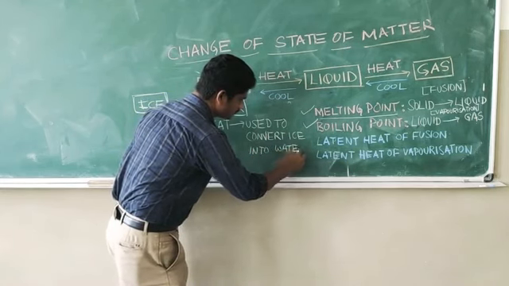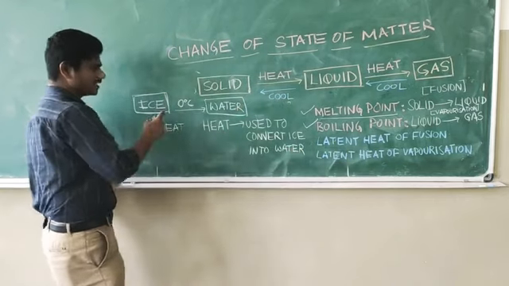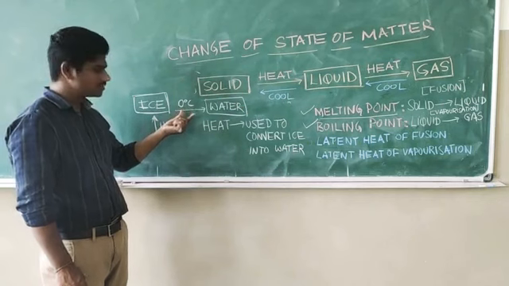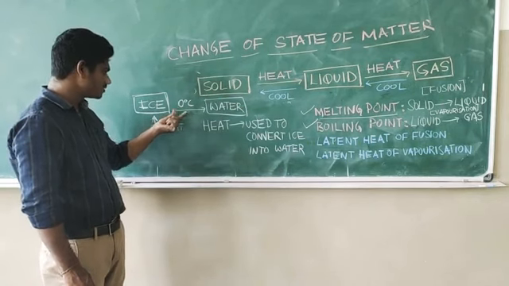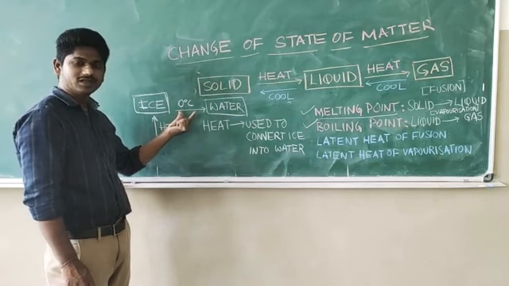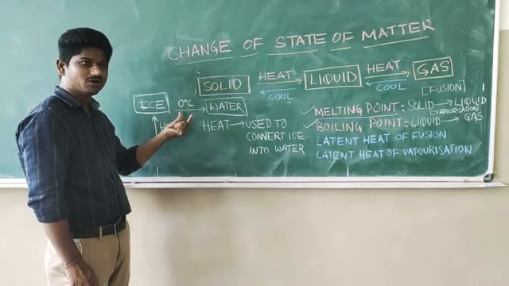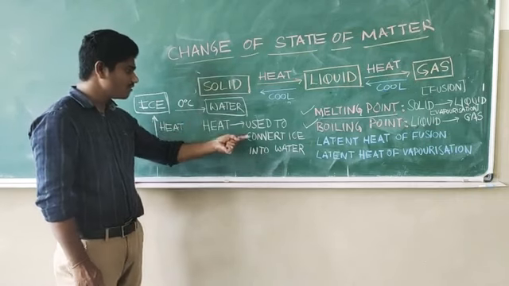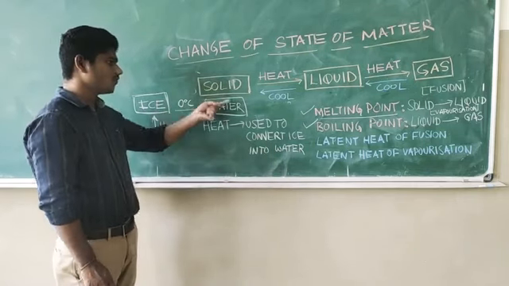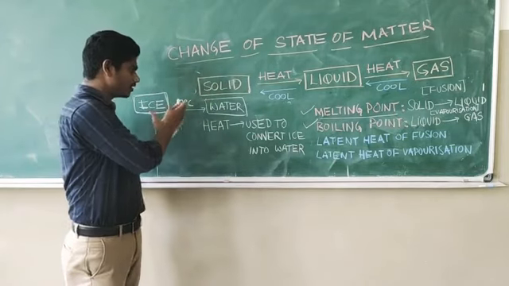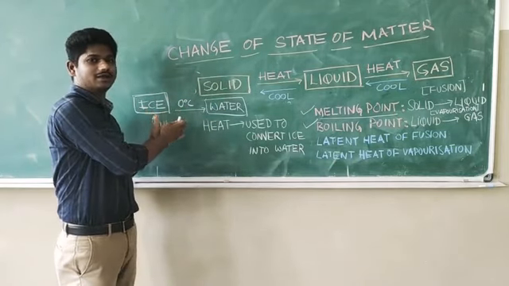Even if you are providing heat, there will be no change in the thermometer reading. That is because the heat that you are providing is used to convert this ice into water. So unless and until all the ice is converted into water, there will be no rise in the temperature.